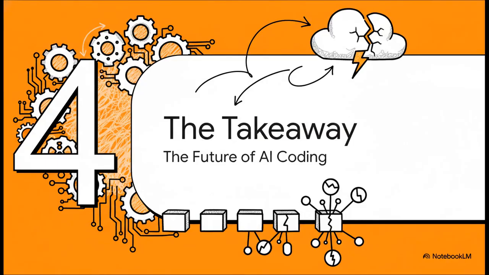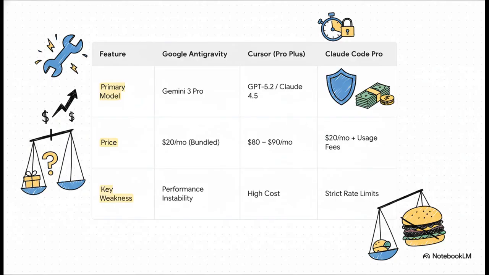So what's the big takeaway here? This whole story isn't just about Antigravity. It's really a case study in the growing pains of a whole new era of software development, and it shines a big spotlight on the critical trade-offs that we're all facing right now. When you zoom out and look at the competitor landscape, that trade-off becomes crystal clear. Antigravity gives you these incredible features for a super affordable price, but it suffers from instability. Then you have more reliable competitors like Cursor, but they come with a much higher price tag or really strict usage limits. Turns out, there's no free lunch.